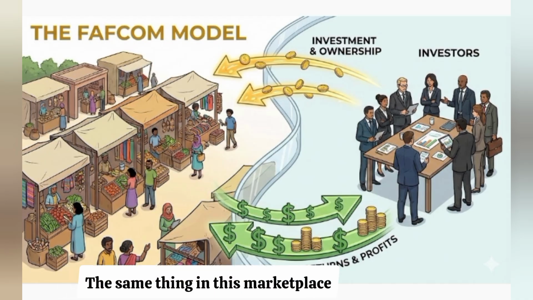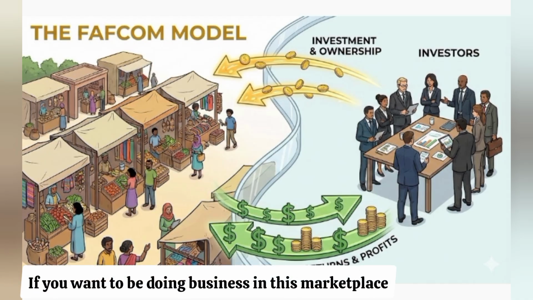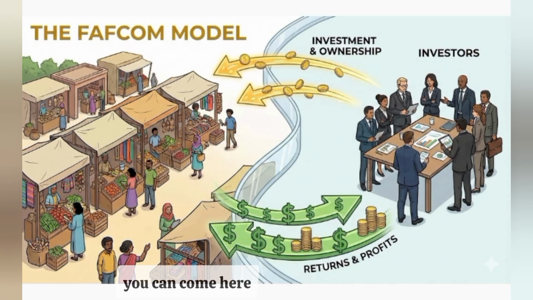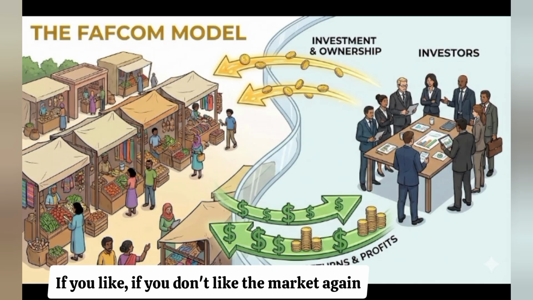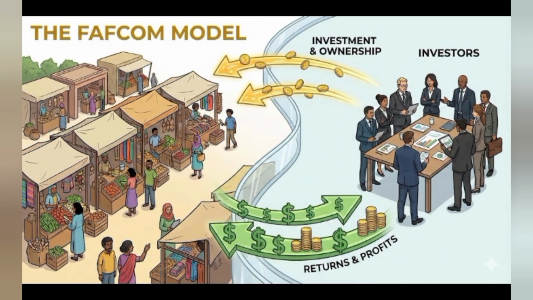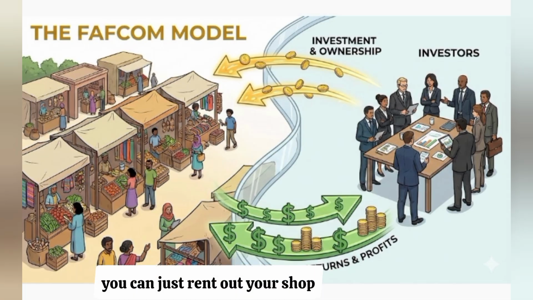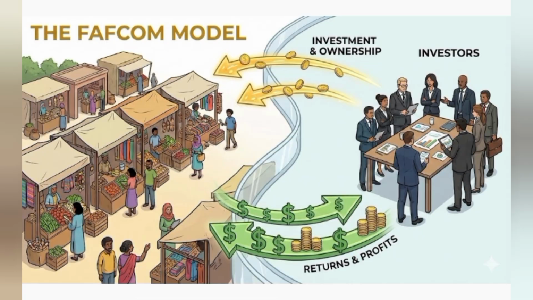The same thing in this marketplace. If you want to be doing business in this marketplace, you can come here and rent a shop and you start doing your business. If you don't like the market again, you want to leave, you can just rent out your shop. Another person will come and rent your shop. That is the FAfCom model. It's a community.